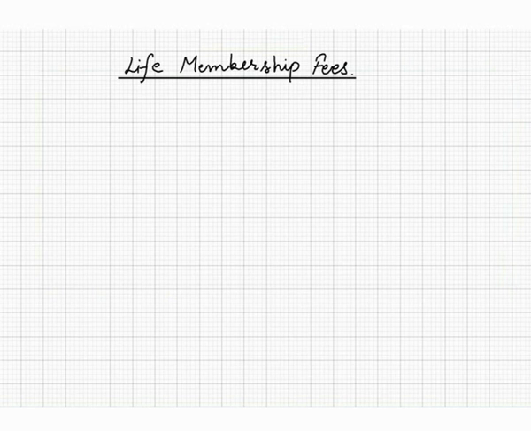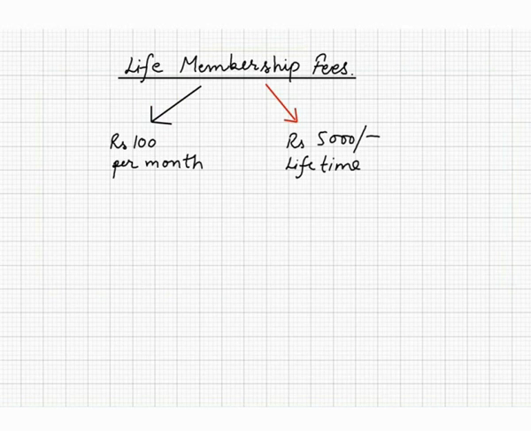Now we'll discuss about life membership fees. Life membership fees means the fees paid for the whole life. You know, there are some clubs or organizations, they give you two types of offers. For example, you want to join some cricket club and you have got two options. Either you pay 100 rupees per month or pay 5,000 rupees and then after no need to pay anything to the club. It means that 5,000 rupees is the life membership fees. Life membership fees can be treated in two ways.